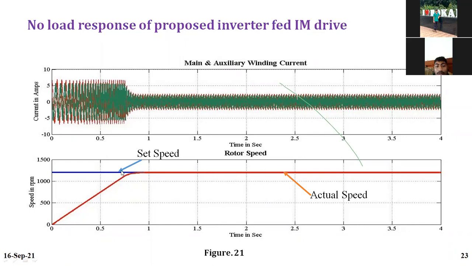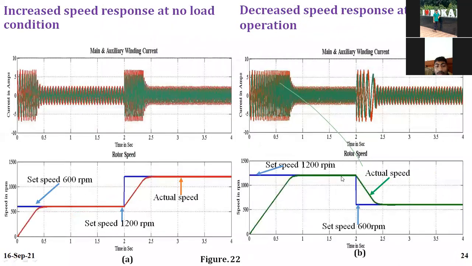Then this is the set speed, which I set in the fuzzy logic. This is the actual speed. So my fuzzy logic is a very good controller to trace my set speed. This is a transient, so it will trace the set speed. This is the speed in RPM. Now what I am doing is, after 2 seconds I am increasing the set speed, the speed response at no load condition.